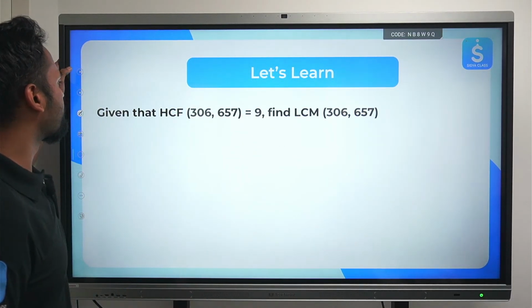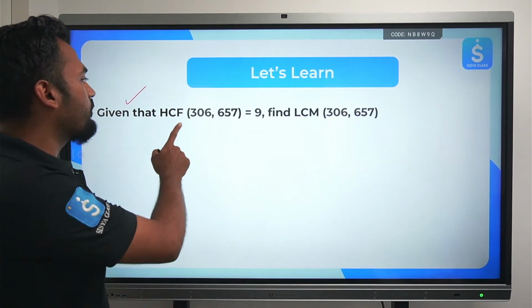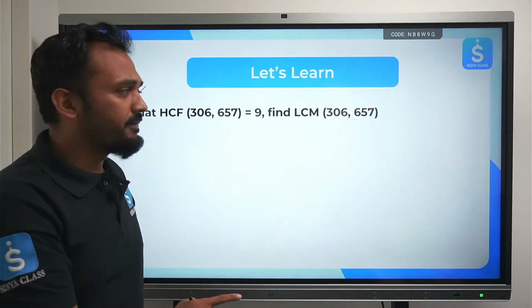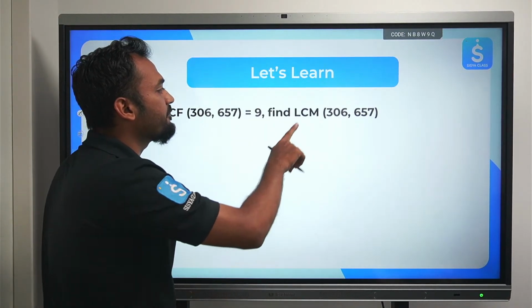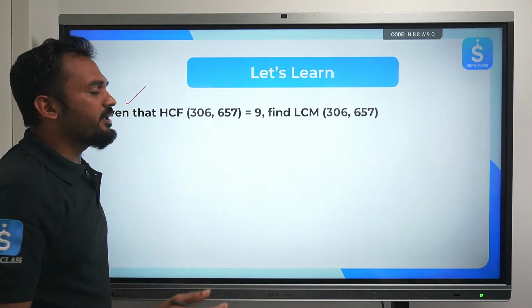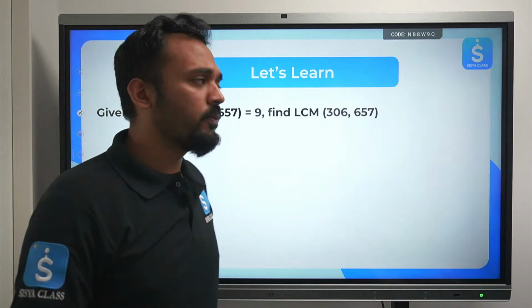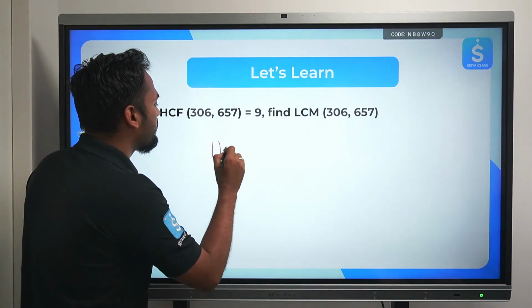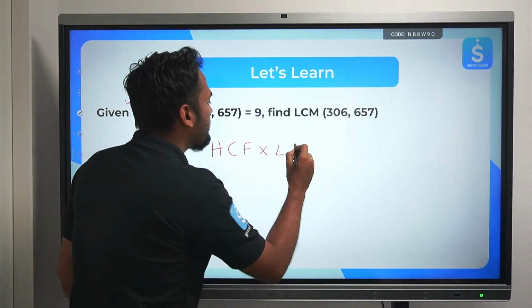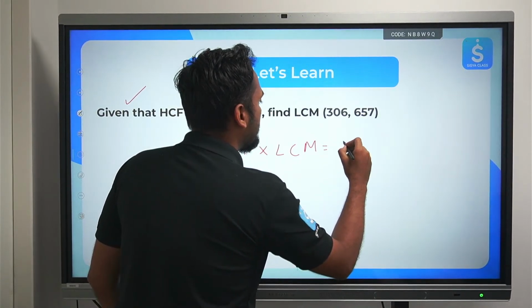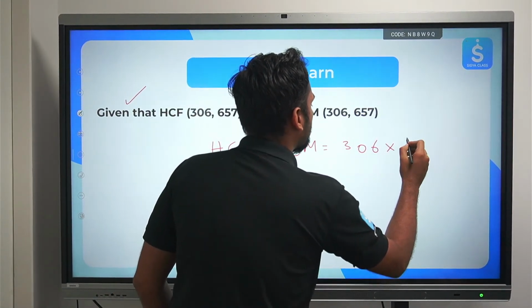Let's move ahead. Given that HCF of 306 and 657 is 9, find the LCM. So HCF and LCM have a relation, we know very clearly. HCF multiplied by LCM of any 2 numbers is equal to the product of the 2 numbers.